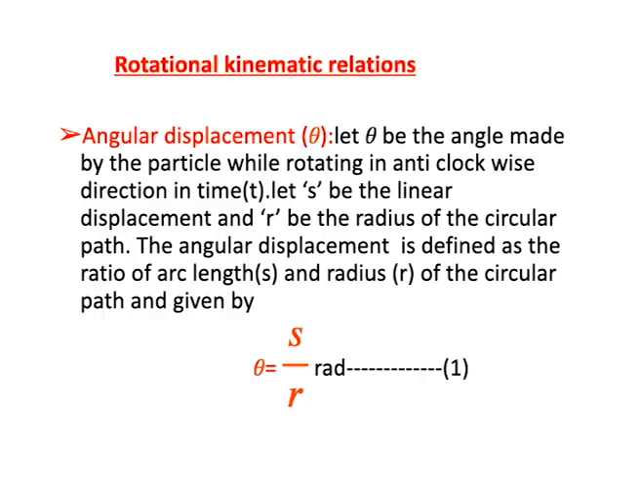The angular displacement is defined as the ratio of the arc length to the radius of the circular path, that is r. So angular displacement theta is equal to s by r, where s is the displacement and r is the radius, which is also the position vector. Theta is equal to s by r. So angular displacement is measured in radians.